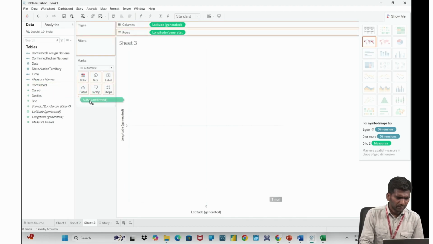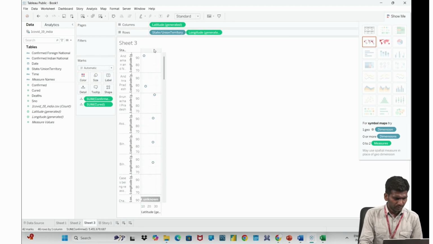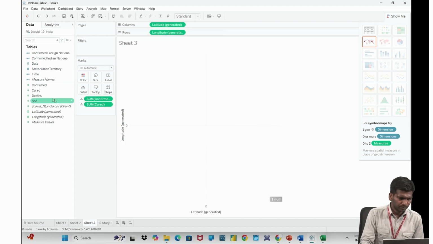Confirmed cases and cured cases, suppose. Confirmed and cured cases. You can do Control Z also.